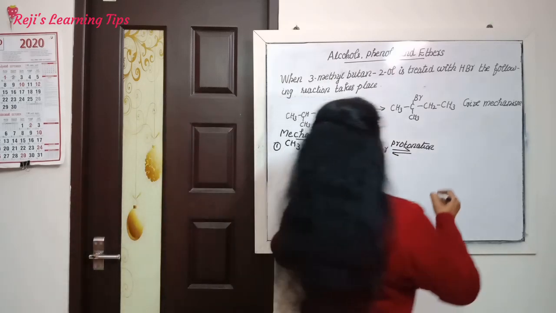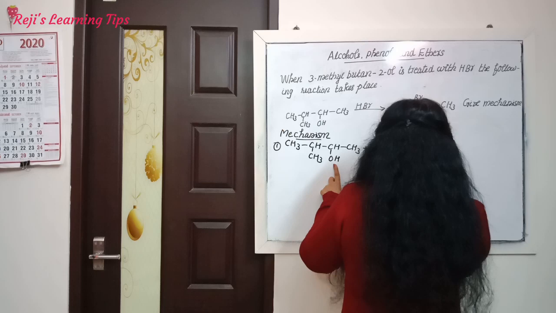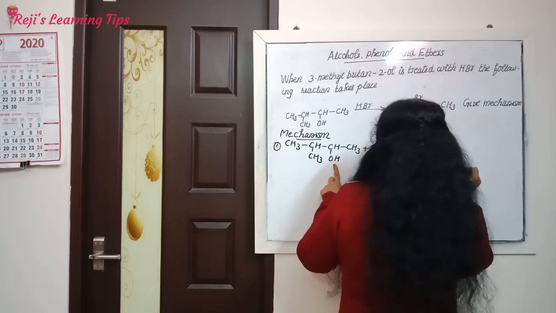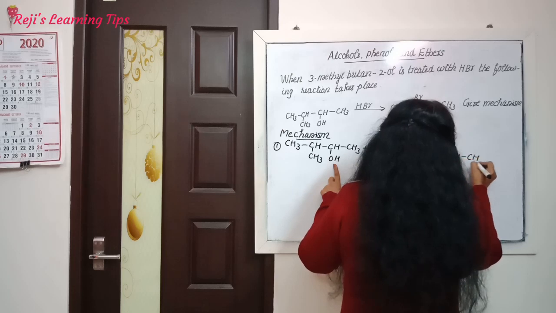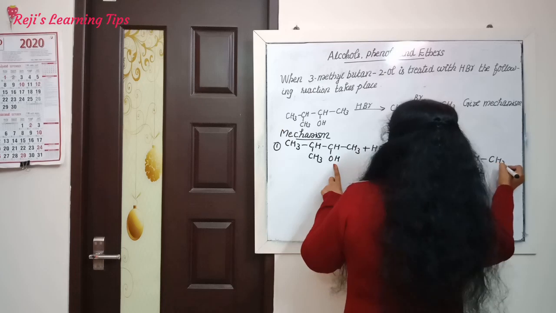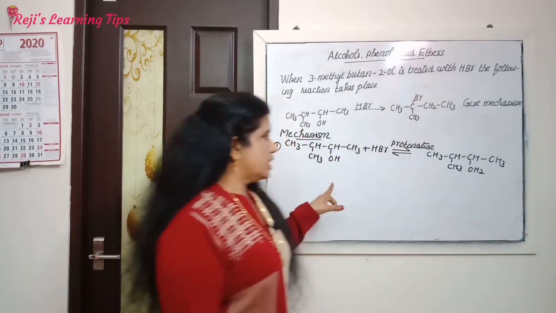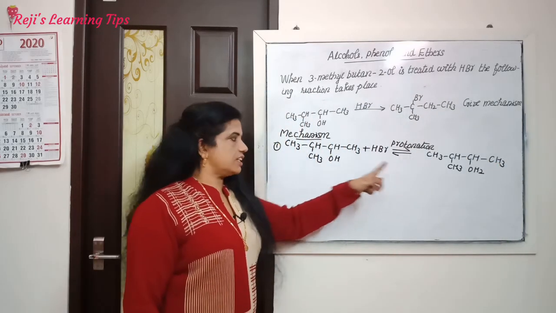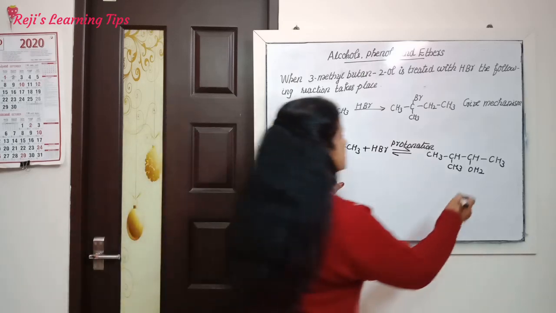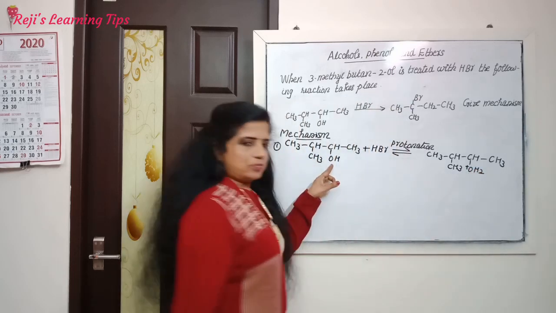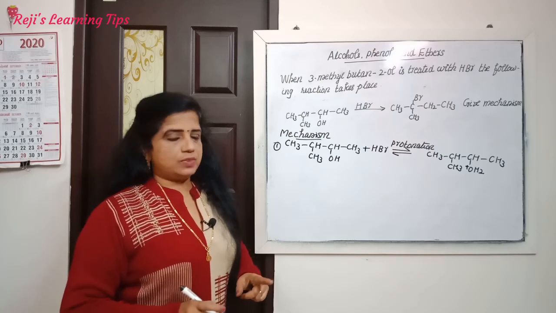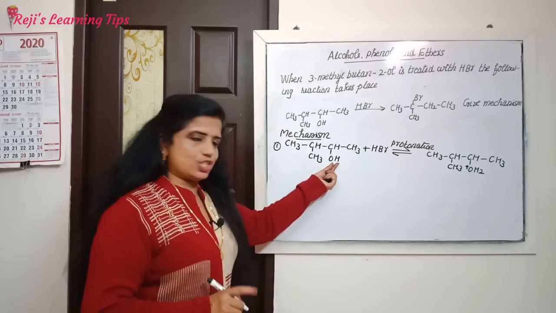Then we will get CH3, CH, CH3, CH, OH2, CH3. Understood? First it undergoes protonation, then we will get in this place OH2, O plus H2. The first step in the mechanism of this reaction is protonation. Then we will get here OH2.